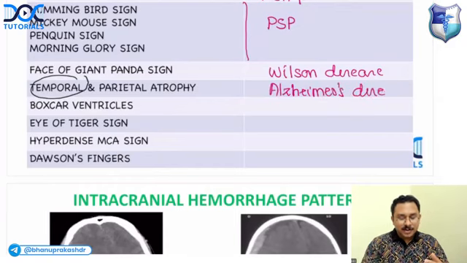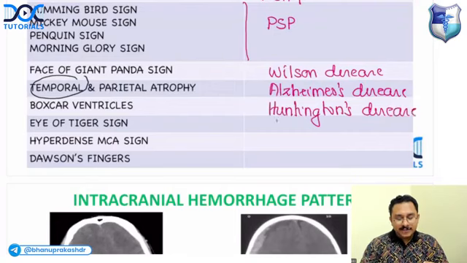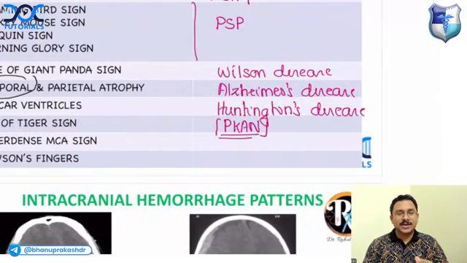What about boxcar ventricles? Where do you get boxcar ventricles? Where there is atrophy of the striatum. Which condition? Huntington's disease. Eye of tiger is seen in which condition? PKAN. What is PKAN? Pantothenate kinase associated neurodegeneration. It is also called Hallervorden-Spatz disease.